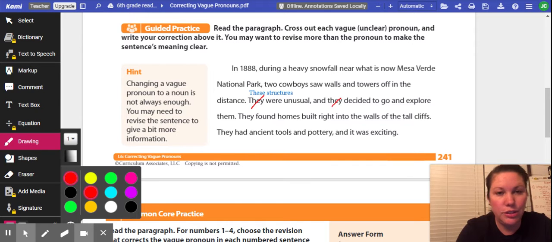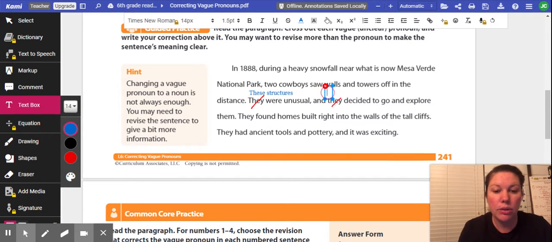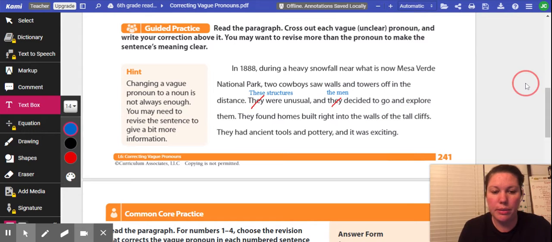So we know that the structures didn't decide to go out and explore them, but instead it was the two cowboys or the men. So whichever one you want to put. The men. I'm just going to put the men, but it refers to the two cowboys that we're talking about in this paragraph here. Okay, let's see. These structures were unusual and the men decided to go and explore them. Make sense? We're doing good so far?